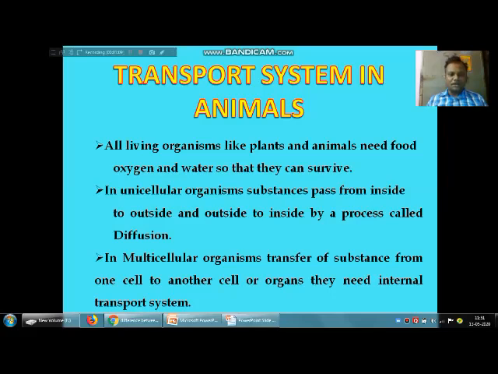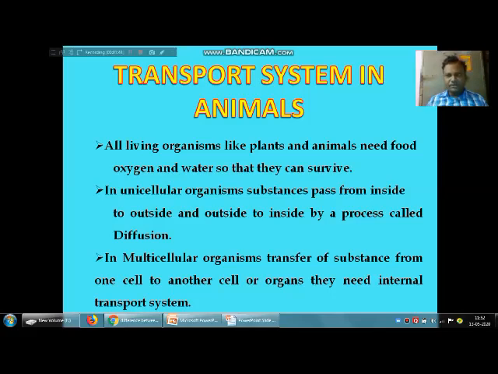In unicellular organisms, the substances pass from inside to outside and outside to inside by a simple process known as diffusion. That exchange takes place. So that's why a special transport system is not needed for unicellular organisms.